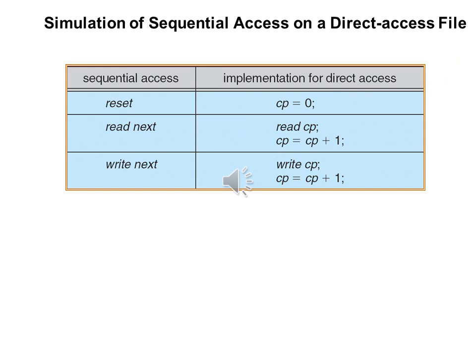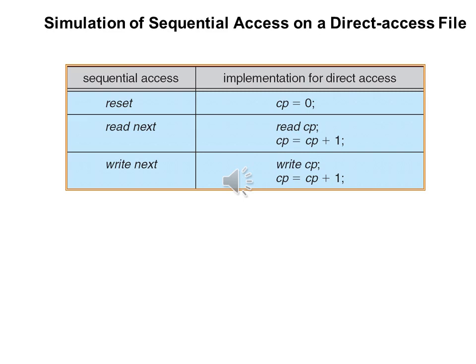This is the simulation of sequential access on a direct access file. You can see the sequential access methods in one column and the implementation for direct access in another. We can reset, read next, write next. CP is the current position.